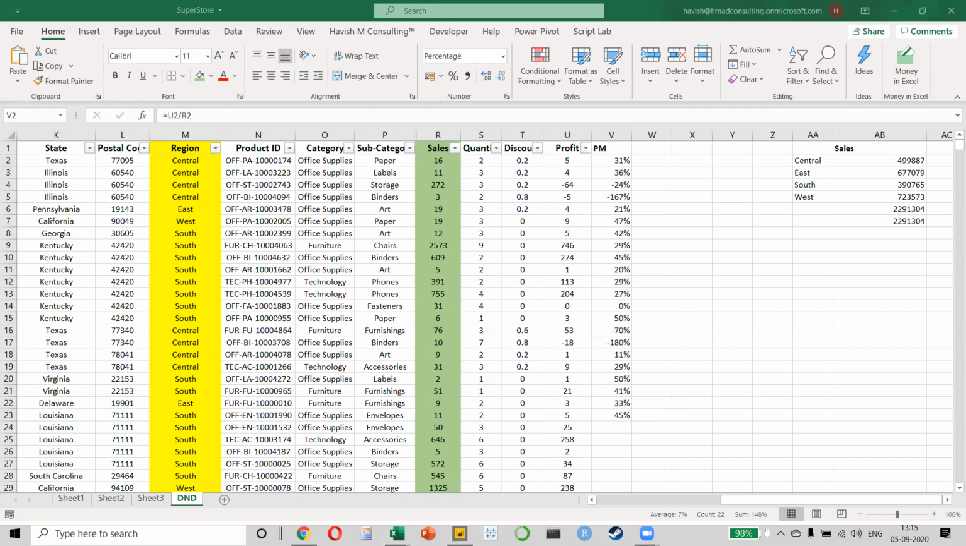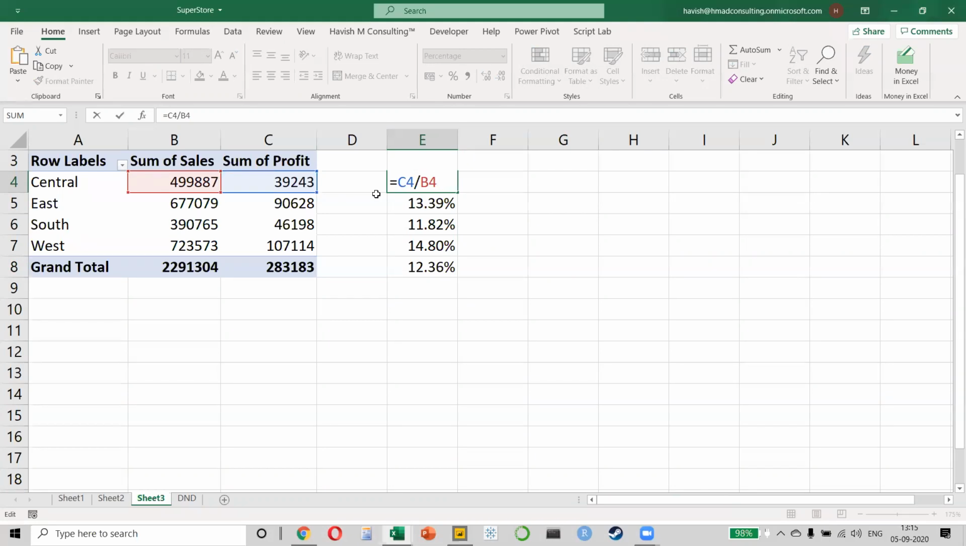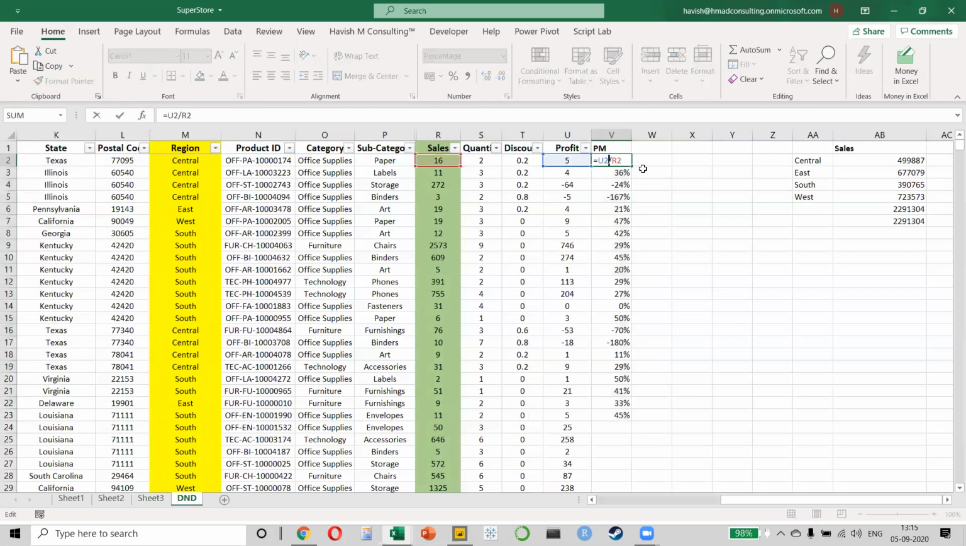Could you repeat the question? Yeah. So my question is that right now I have found the profit margin by dividing the total profit by the total sales amount, which is 39,000 divided by 4.99 lakhs, which gave me 7.85% for the central region. My question is that rather than writing a formula here in this sheet, can I go back to my original sheet and write the same formula, equal to profit divided by sales, and then make a pivot table? Will it give me the same answer? Okay. It will give the sum of the percentage value that is calculated.